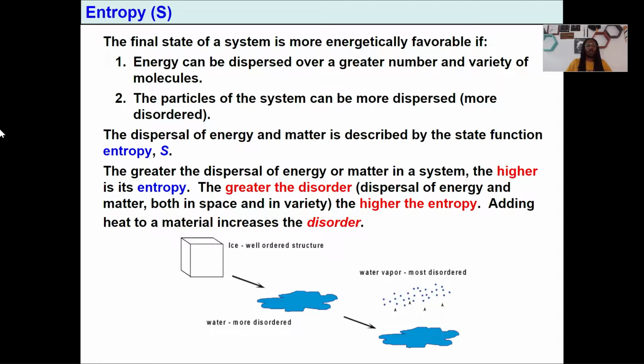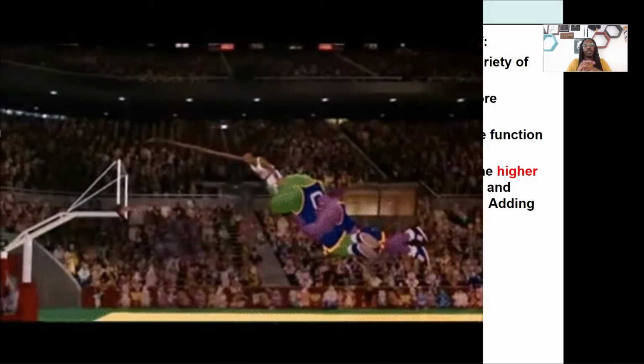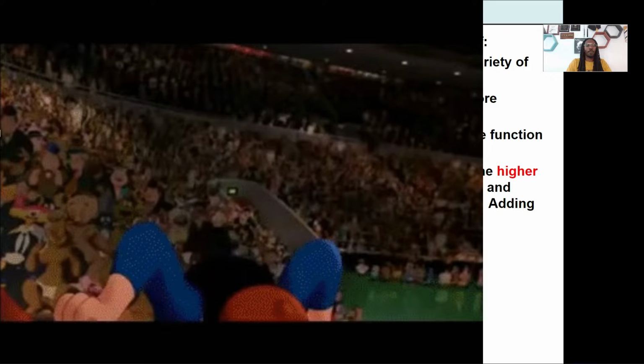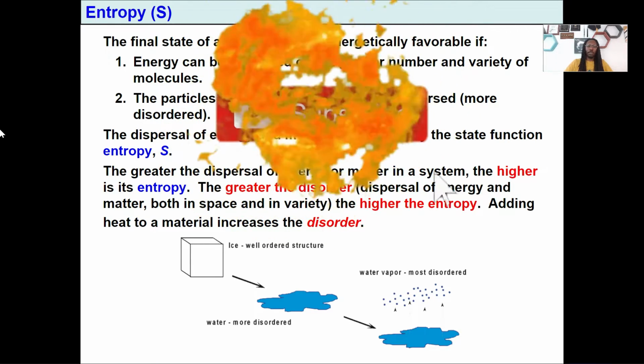So basically, what we're going to find out is that energy likes to be dispersed. It likes to spread its wings, it likes to fly. It believes it can fly. It doesn't like to sit still. We like to disperse energy, and essentially this is what entropy is, the dispersal of that energy. If you have a greater amount of energy that you're dispersing in a system, then you're going to have a high entropy. The more you're dispersing, the higher your entropy is.